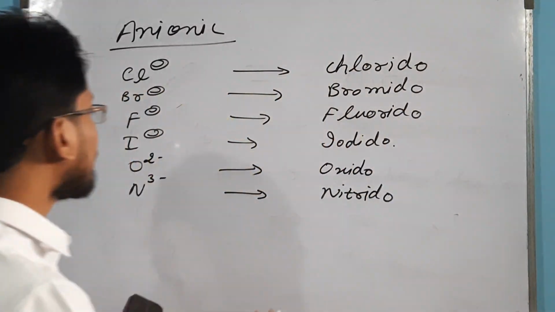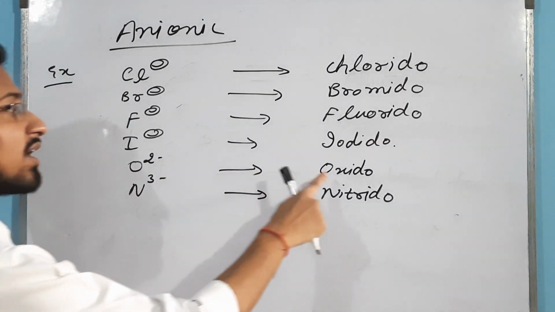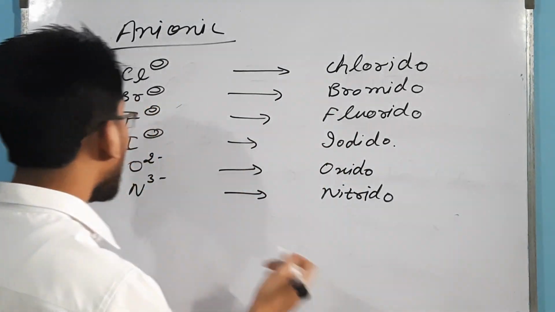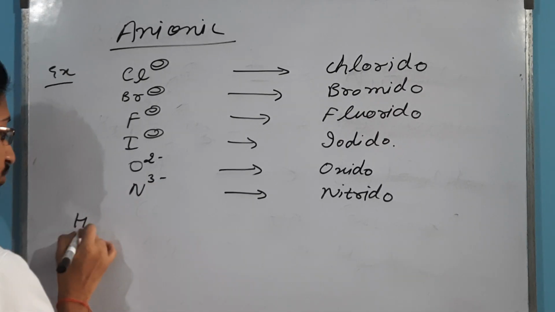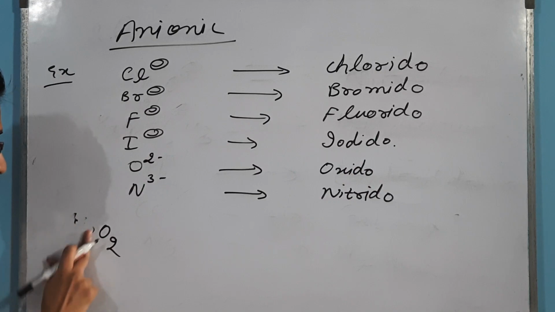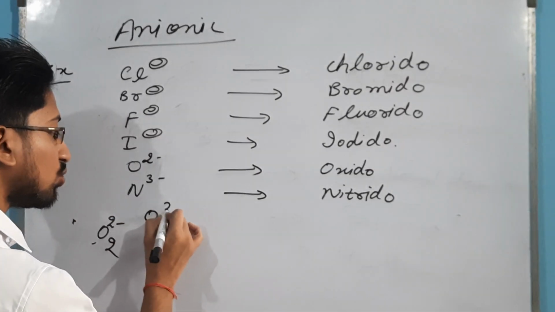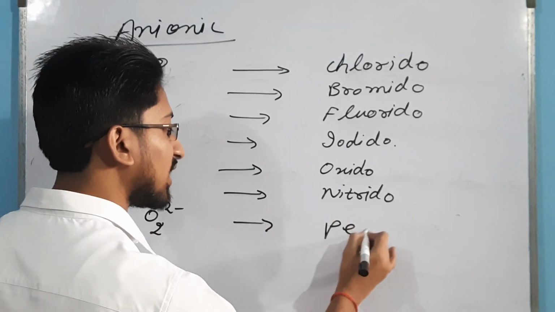Students are generally confused about these. See, oxide: oxygen has valency 2 minus. Now peroxide, the formula of peroxide you know, H2O2. Just remove the H2, and you get O2 2 minus, which is peroxide.